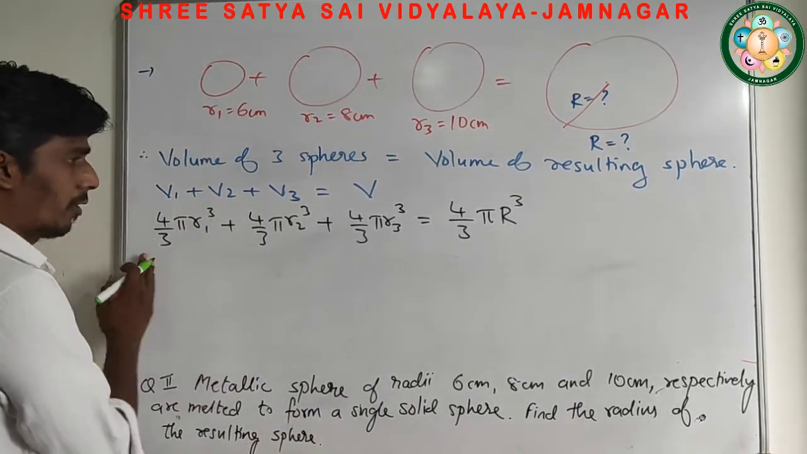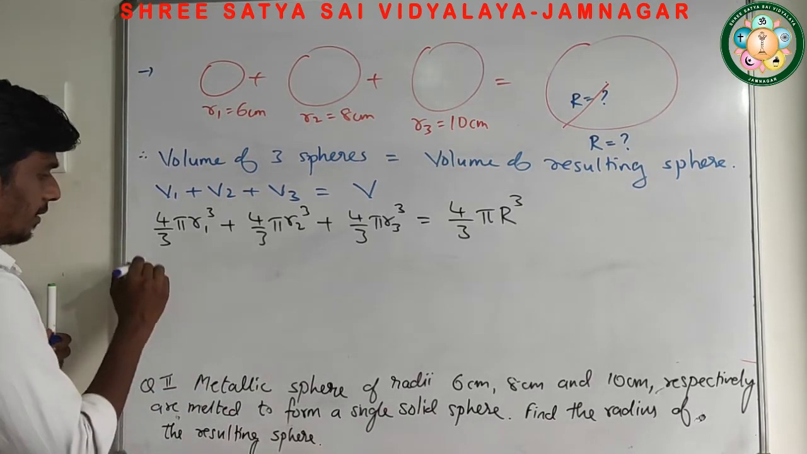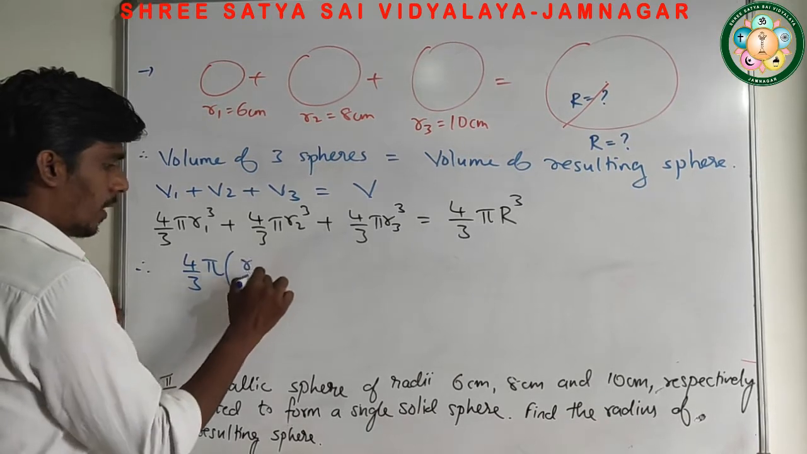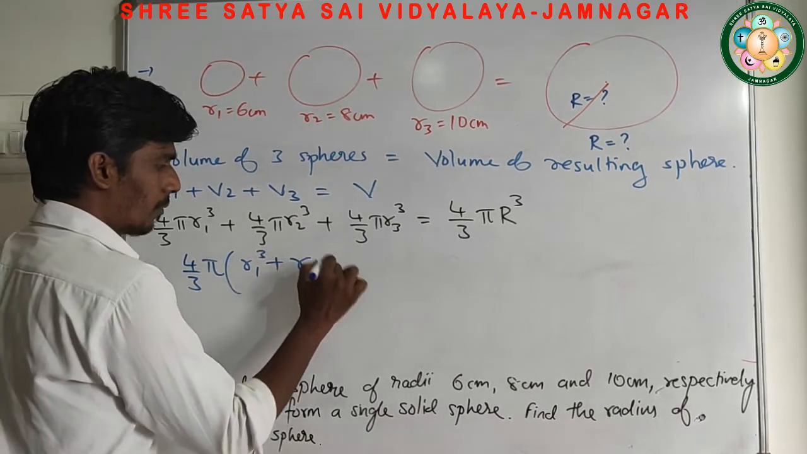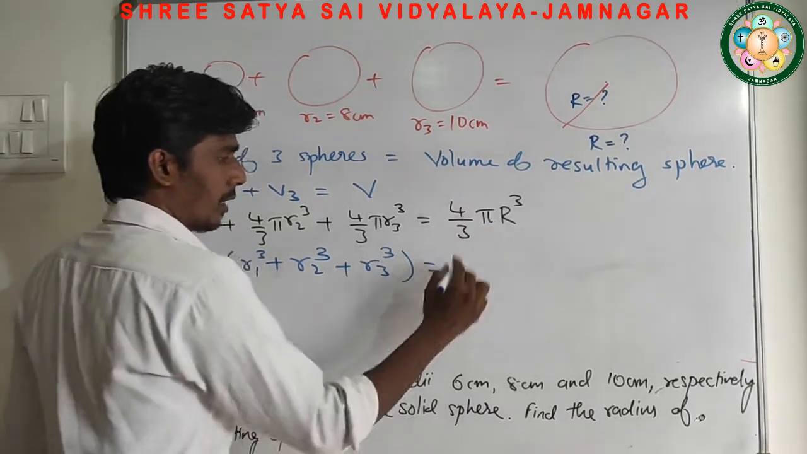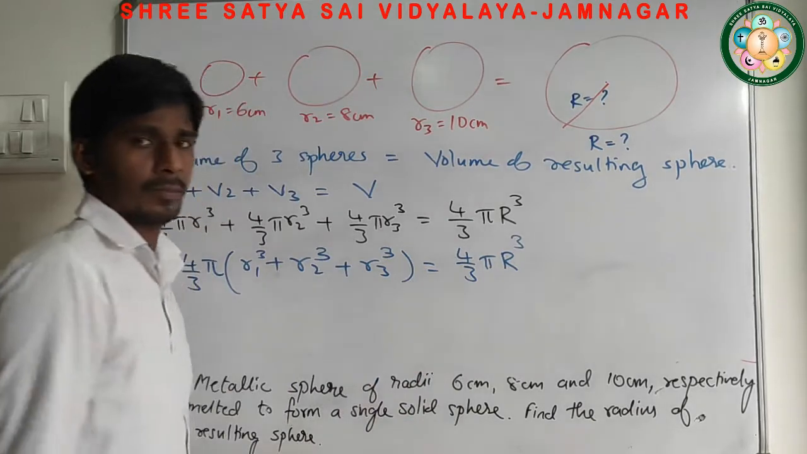Now what is common between all these 3? I can say here 4 by 3 into pi is common, so I can write R1 cube plus R2 cube plus R3 cube equals 4 by 3 pi capital R cube.